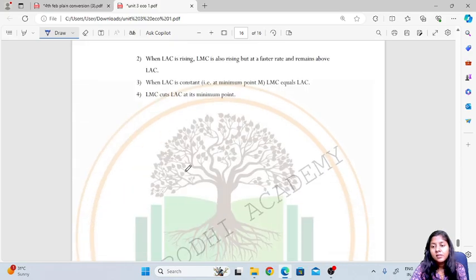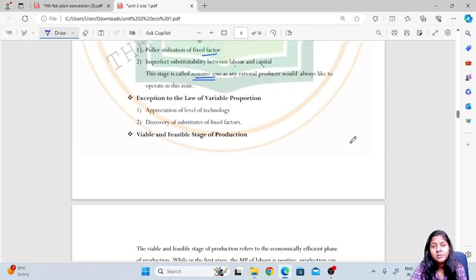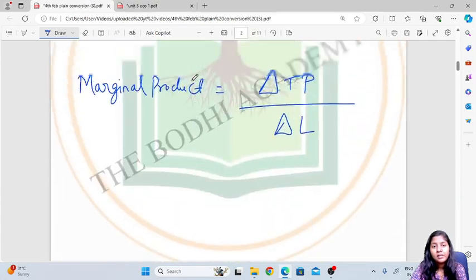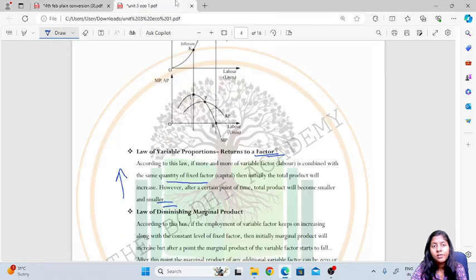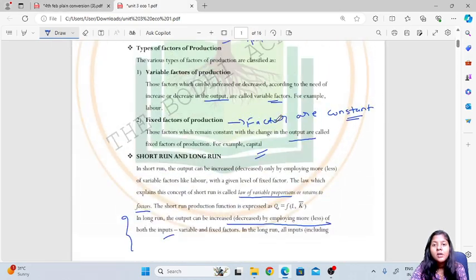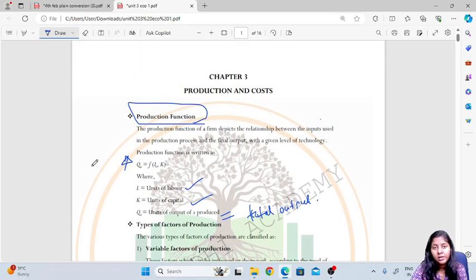So these are certain things you have to remember with regard to chapter 3 on production and cost. In this we saw the law of supply, the law of variable proportions, and the law of returns to scale. These are important points. Also you have to remember the different types of factors of production and the production function.